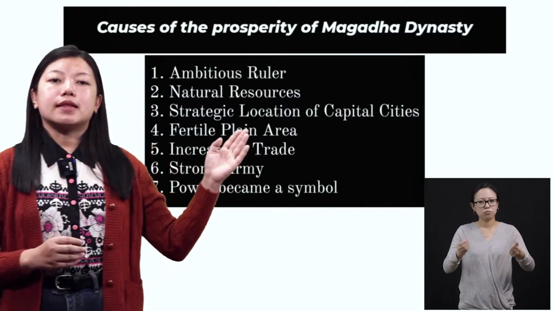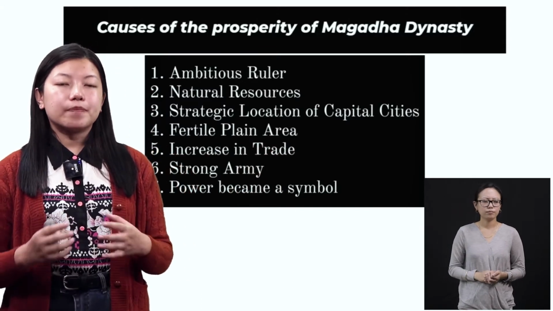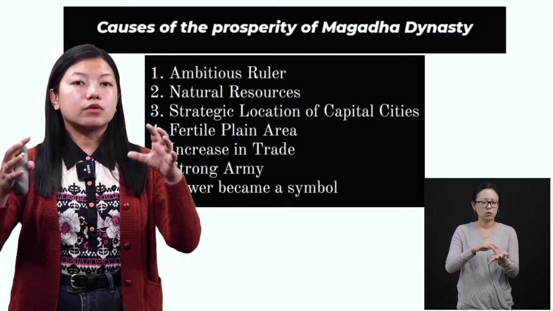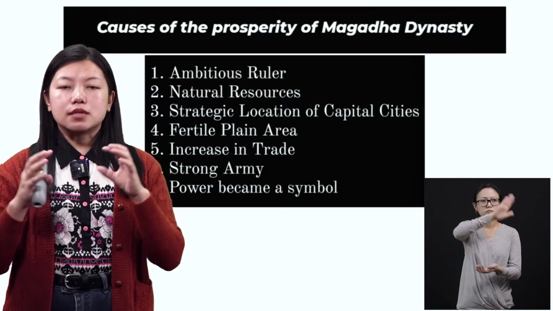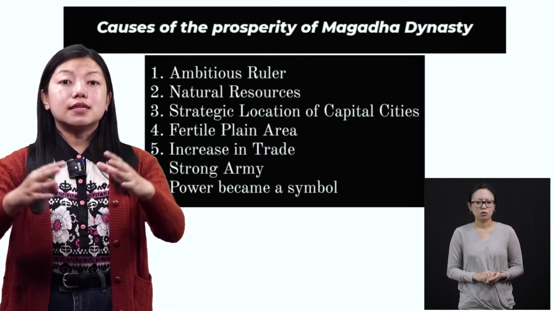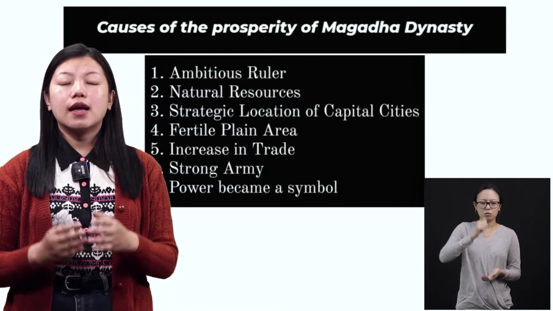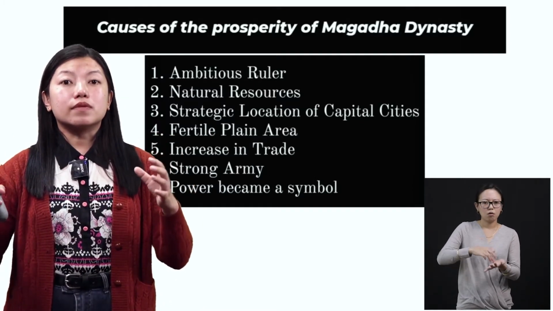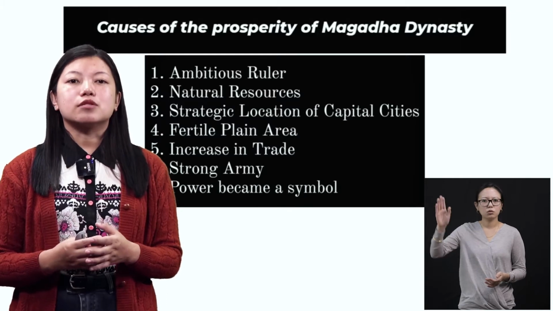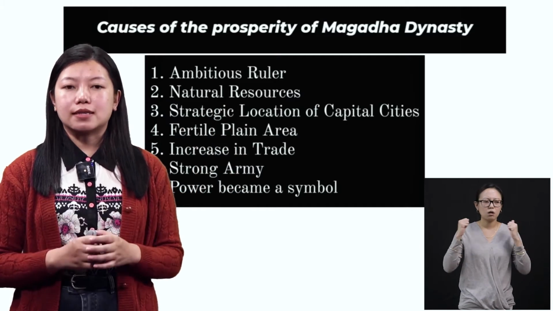All right. Then number 3, the strategic location of the capital cities. So Magadha, I've explained it all in the previous subtopic. This kingdom was surrounded by hills, okay? The location itself was very good. That is why it protected them from the enemies. And since they were near the water sources, it was easy for them to do transportation, right? And because of these rivers, big rivers like Ganga, the enemies could not reach them as fast as they wanted, right? So because of this location also, Magadha was a powerful dynasty, okay?